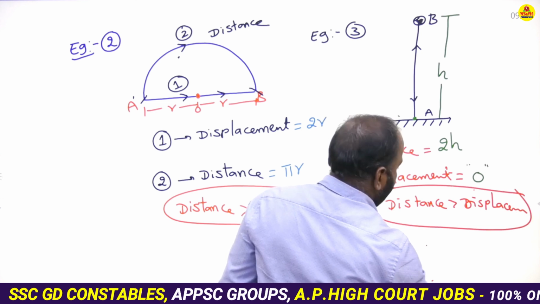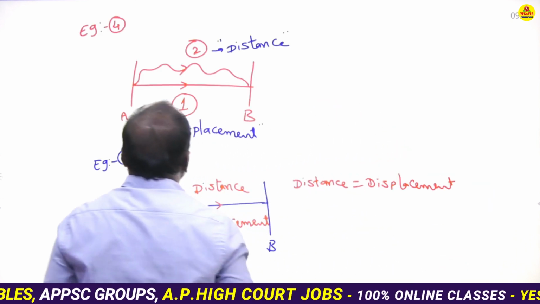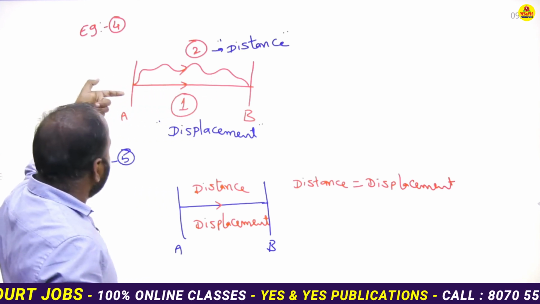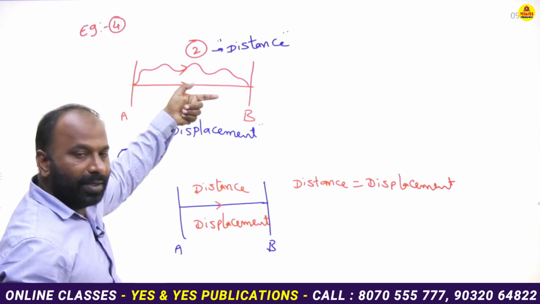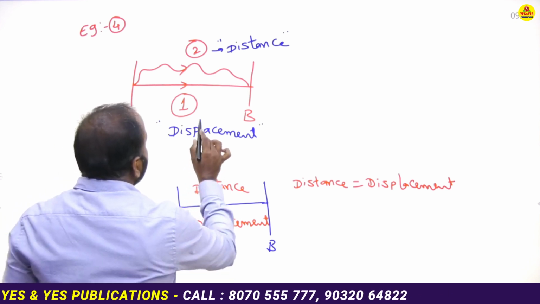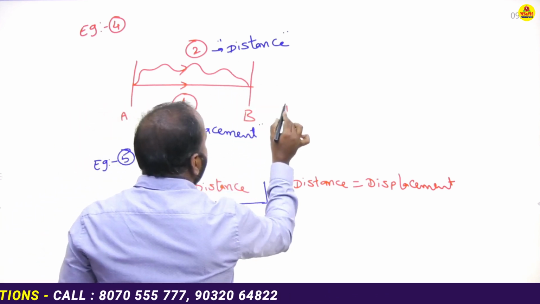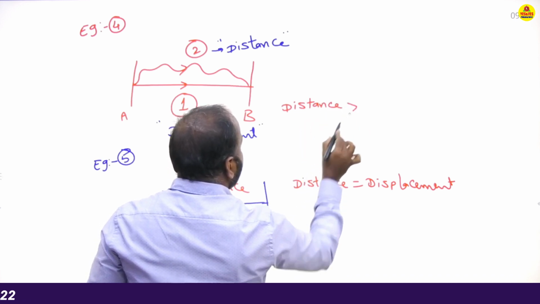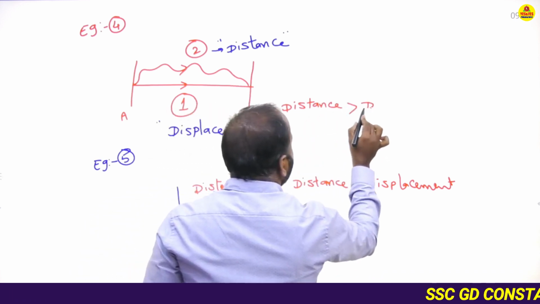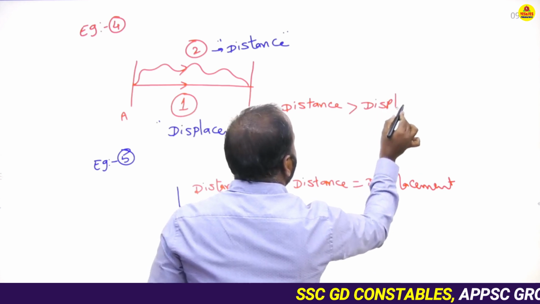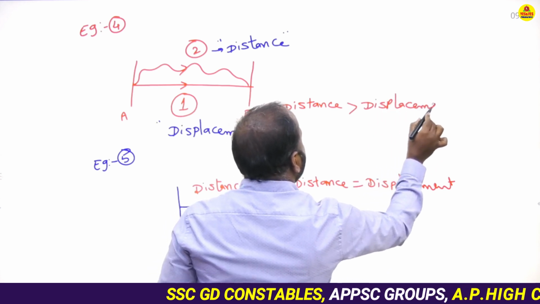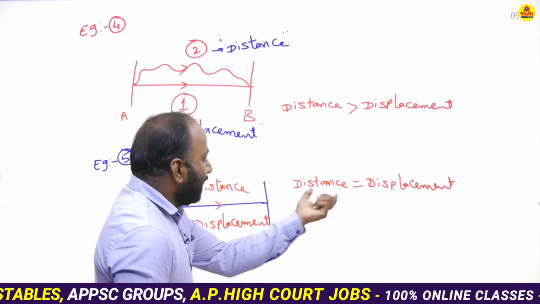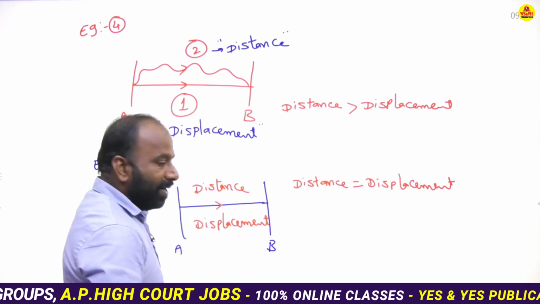Case 4. This is the distance. This is the displacement. See, distance in this also is greater than displacement. But in case 5, distance is equal to displacement.